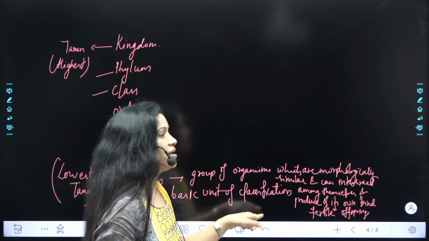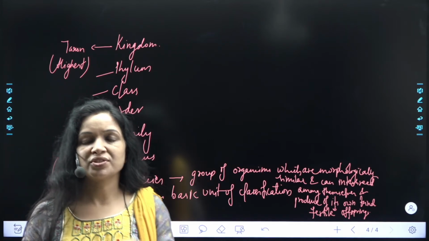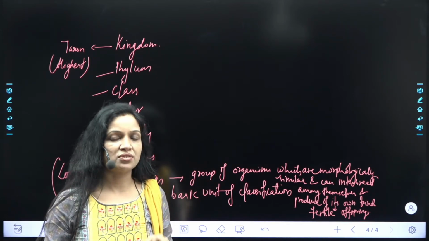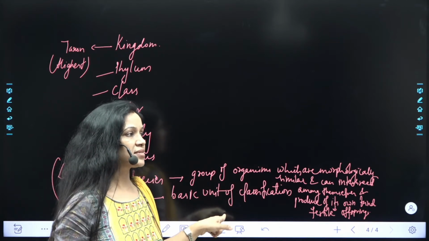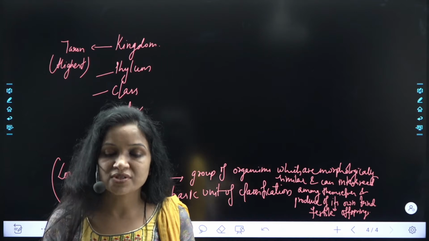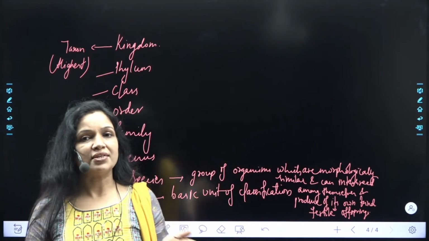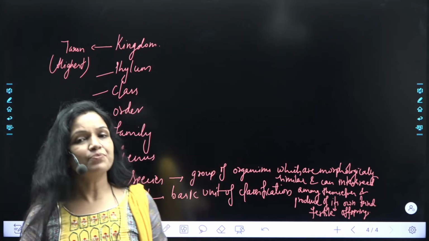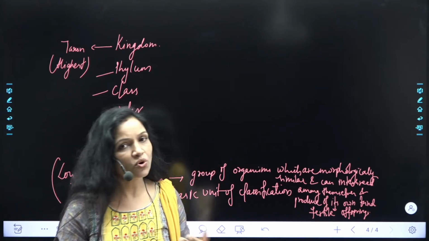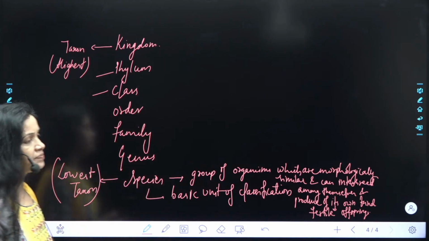Same line was there in the options, and they were asking that which of the following options best describe these species. Again important one, can be asked again in a different manner. लेकिन आपको मालूम होना चाहिए that they are closely related organisms, or they are morphologically similar, which can interbreed among themselves and can produce fertile offsprings or of its own kind. ठीक बात है? समझ आ रही कहानी?